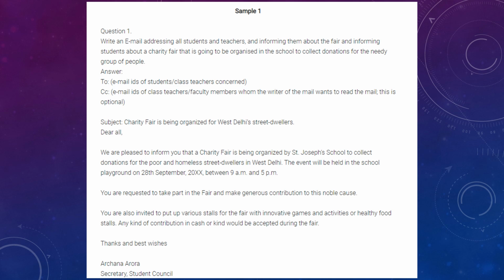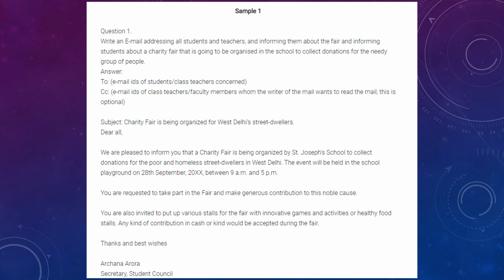So this is called an email signature, wherein you write your full name, your designation, your email address, and your mobile number or your telephone number. So important points to keep in mind: the recipient's email address needs to be written. If you have a CC, you need to write those email addresses as well.